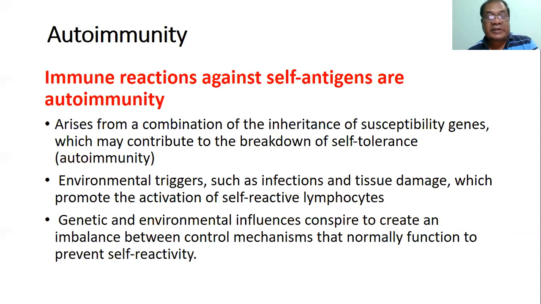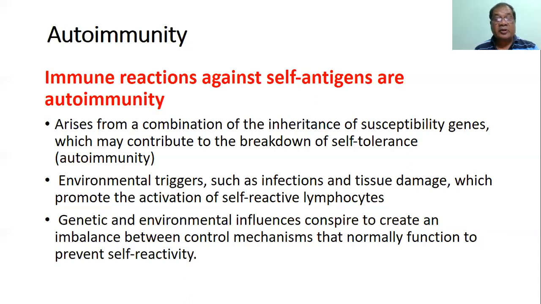Now we'll switch over to autoimmunity. Immune reaction against self-antigens is called autoimmunity. It arises from a combination of inheritance of susceptibility genes. So genetic factor is always important, which may contribute to the breakdown of self-tolerance, that is autoimmunity. There are other factors like environmental factors such as infection or tissue damage, which promote the activation of the self-reactive lymphocyte.